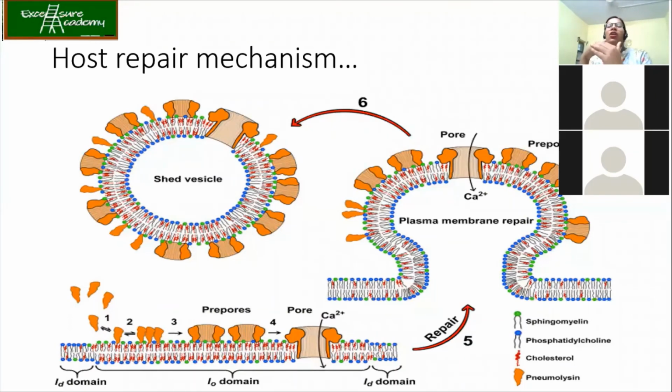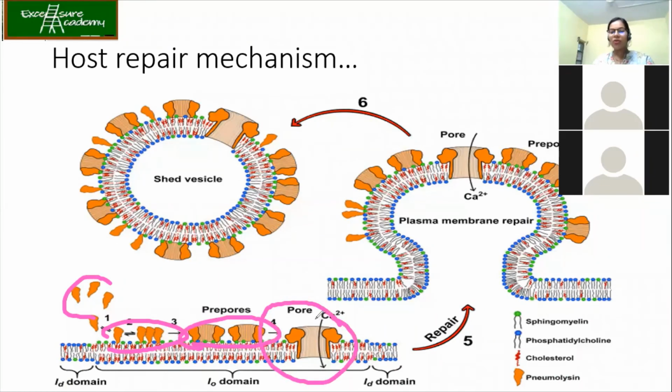Now, this is the host repair mechanism. Suppose the host cell, see, we already said that these nemolysins are able to evade the immune response. That means that the macrophages, the neutrophils, basophils, are not able to come and help, correct? So what can the host cell do? Wherever the nemolysin-cholesterol complex is formed, this is interesting. You can see that they come and bind and form the pores. So this pore is formed, which results in the loss of ions and nutrients.